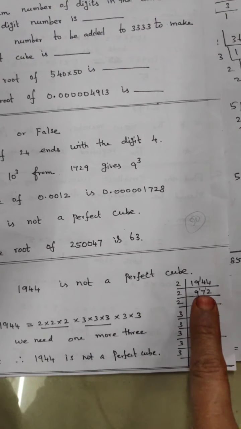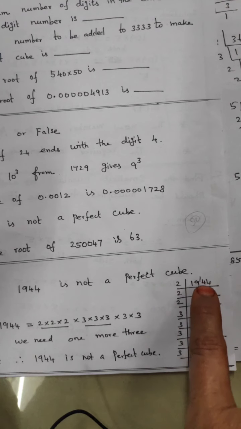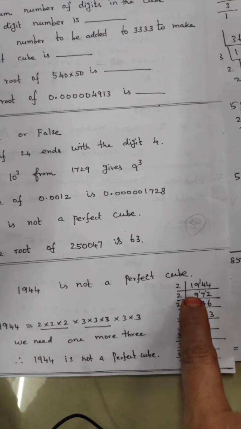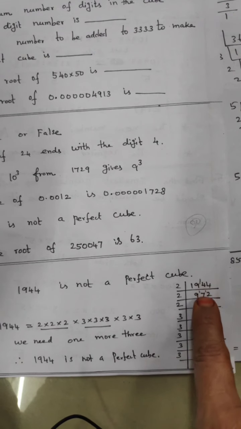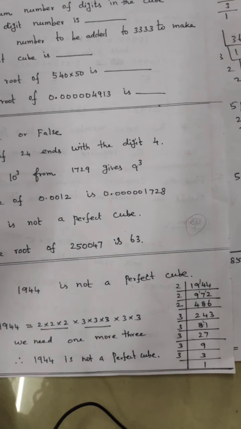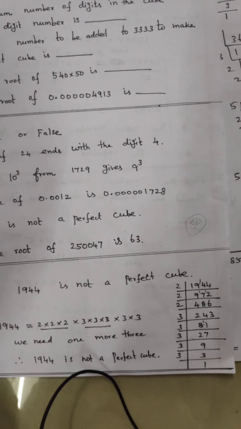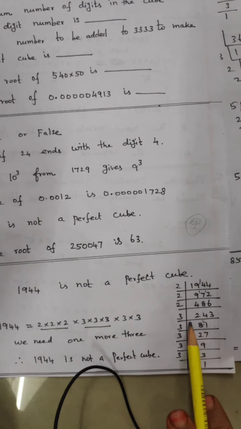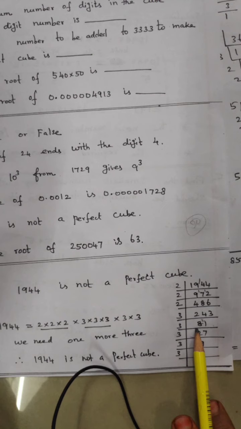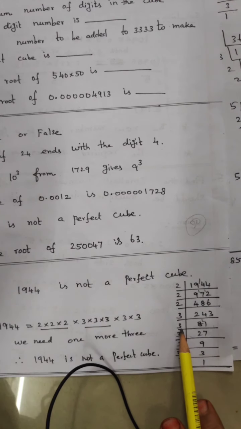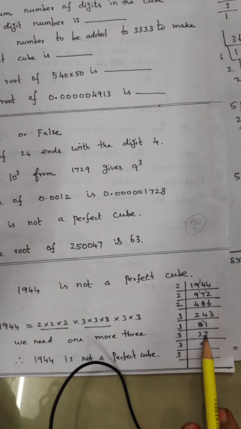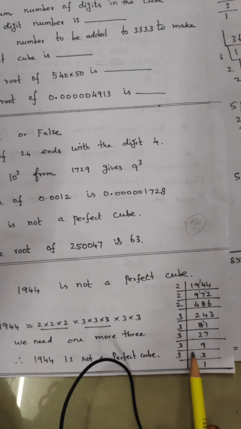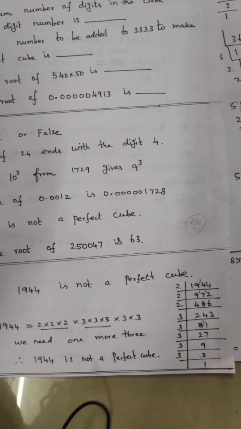1944: do it in the LCM division method. First, 1944 is an even number, so take the 2 table. 9 2s are 18, remaining 1; 1 and 4 join to make 14, 7 2s are 14, 2 2s are 4. Next, again 2 table: 4 2s are 8, 8 2s are 16, 6 2s are 12. Again 2 table: 2 2s are 4, 4 2s are 8, 3 2s are 6. Next, the 3 table: 3 8s are 24. 1 3 is 3. Again take the 3 table: 3 2s are 6, 7 3s are 21, 9 3s are 27, 3 3s are 9, 1 3 is 3.